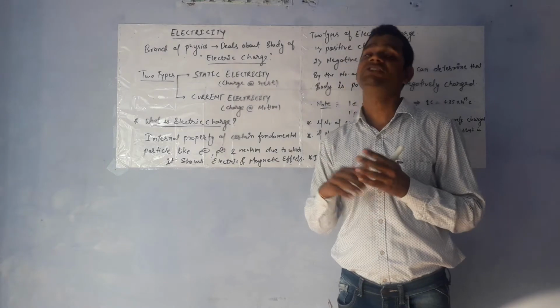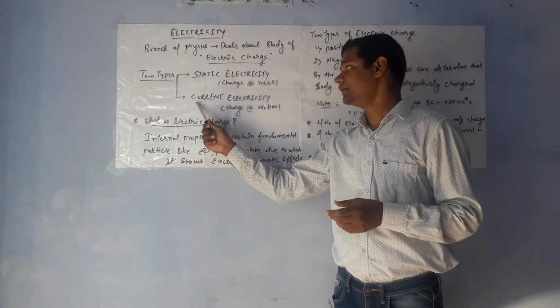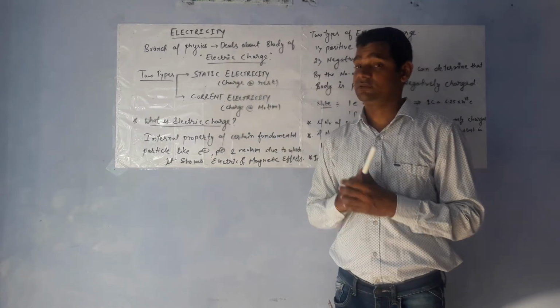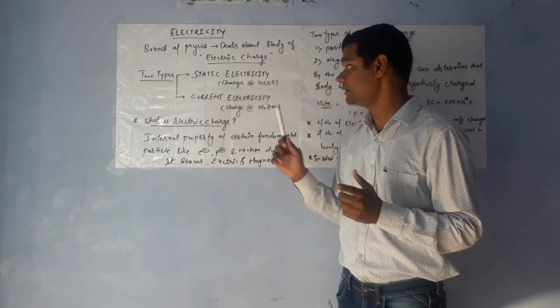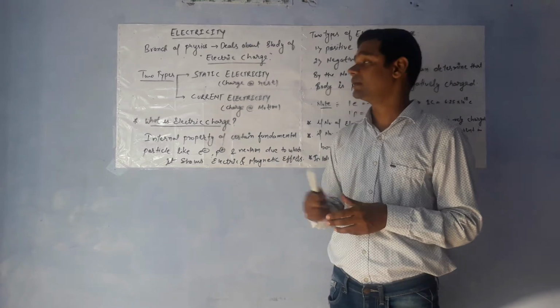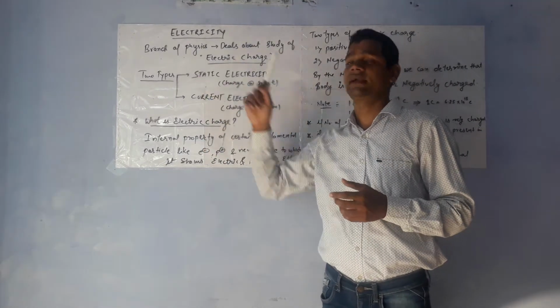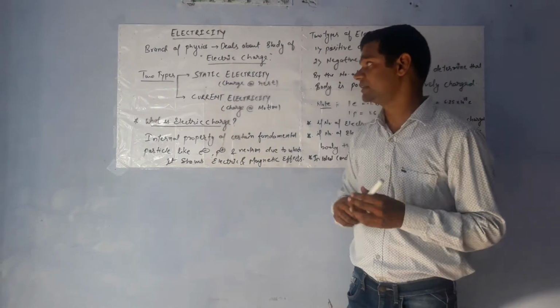And when charge is in motion, it comes under current electricity. So when someone says charge is at rest, it comes under static electricity, and when charge is in motion, we study it under current electricity. This is the bifurcation of electricity: static electricity and current electricity.